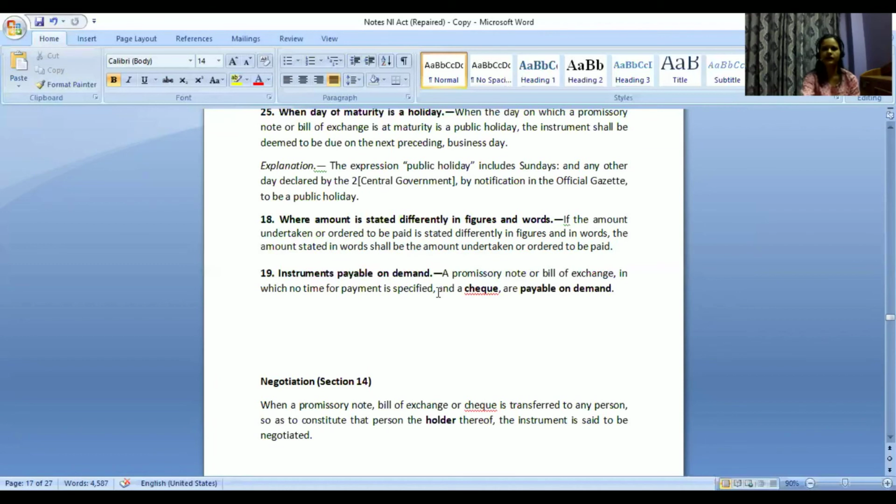So check is always on demand. But in case of bills of exchange and promissory note, only when time is not specified, only when I have not written a specific date, it will be on demand. Otherwise, it will be cleared on that particular date itself.